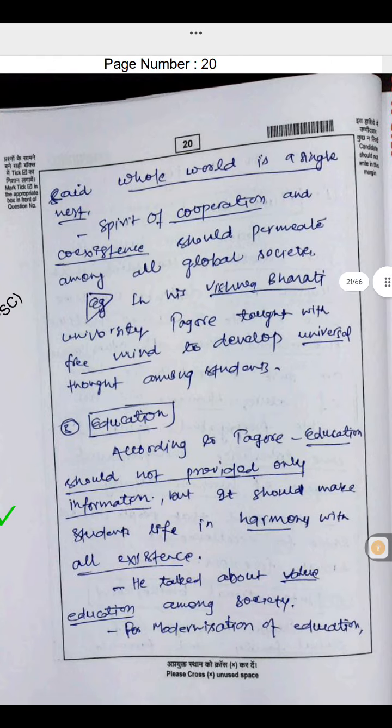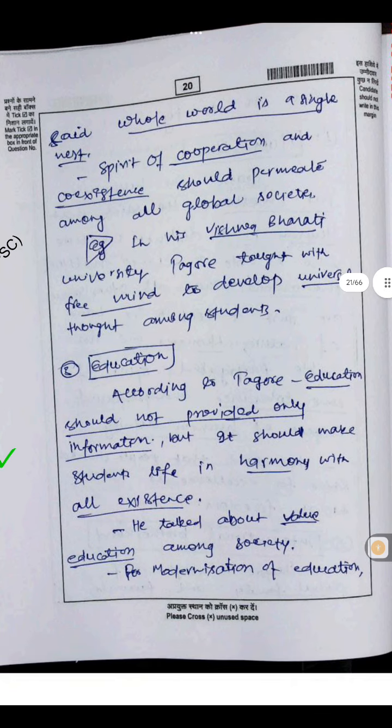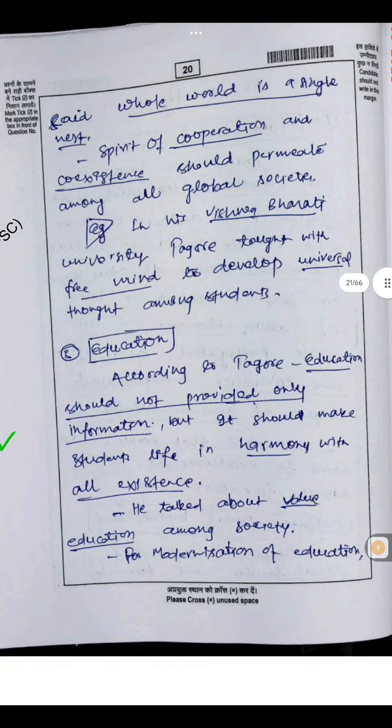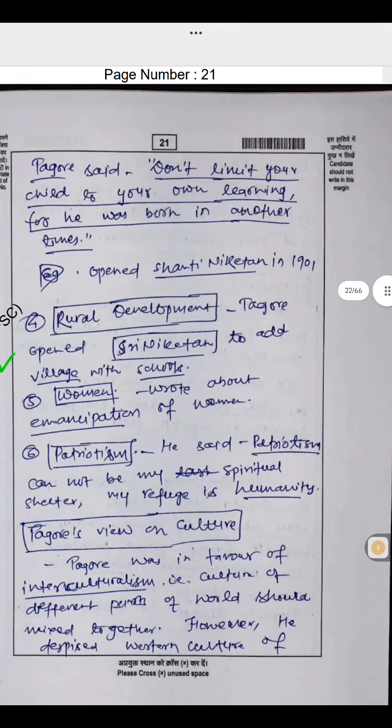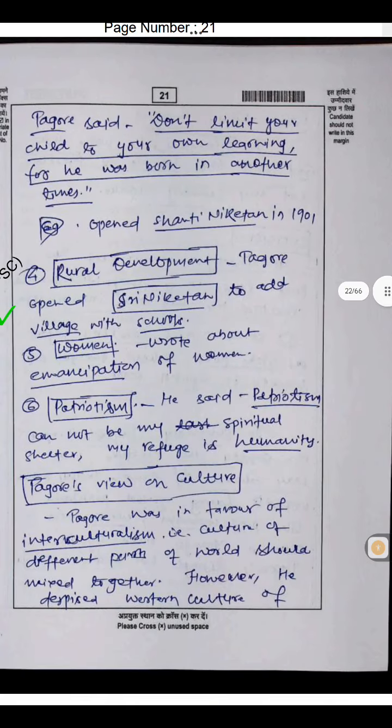Education. According to Tagore, education should not provide only information, but it should make students' life in harmony with all existence. He talked about value education among society. For modernization of education, Tagore said, "Don't limit your child to your own learning, for he was born in another time." Example, opened Santiniketan in 1901. Rural development. Tagore opened Santiniketan to add village with schools. Women: wrote about emancipation of women.